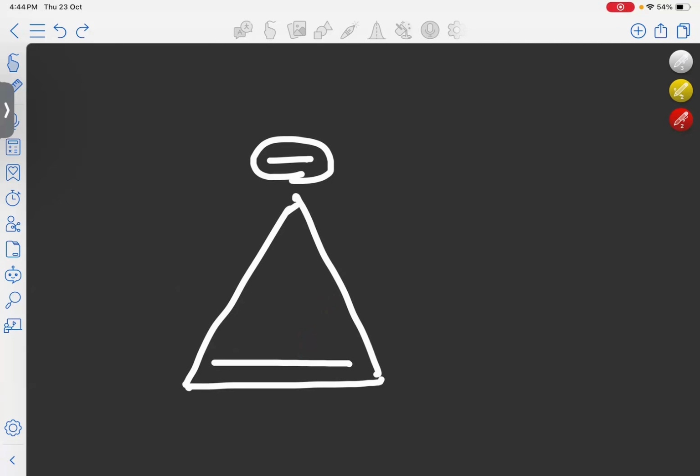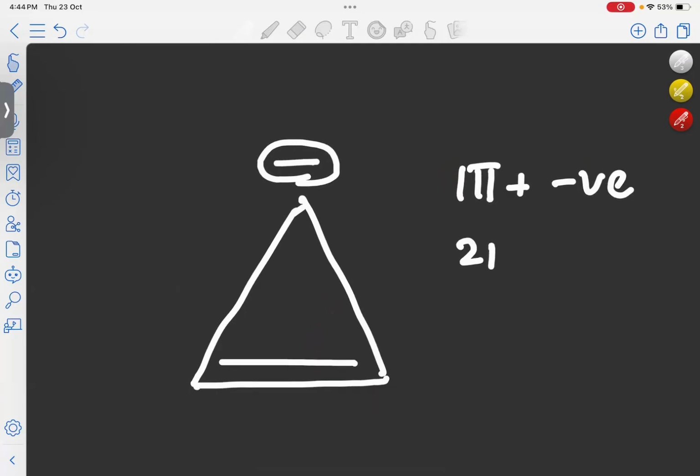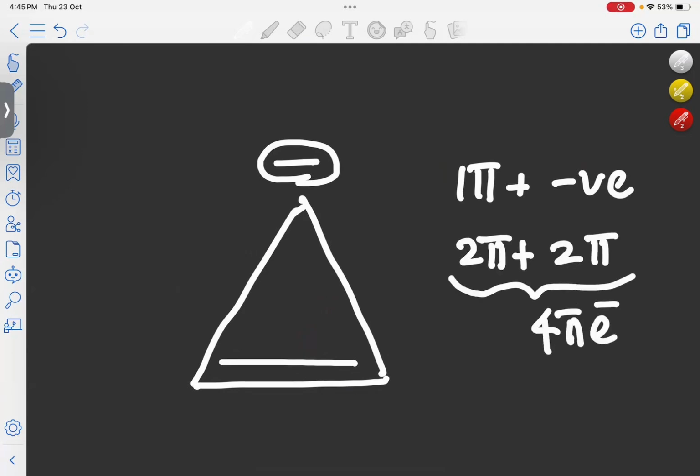For that we need to find the number of electrons taking part in the delocalization. One pi bond and one negative charge are participating. One pi bond means 2 pi electrons and a negative charge means again 2 pi electrons. So total 4 pi electrons are participating. So it is an example of a 4n system. So this molecule will become anti-aromatic.